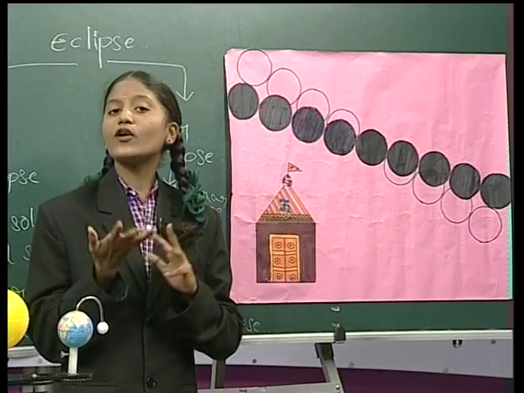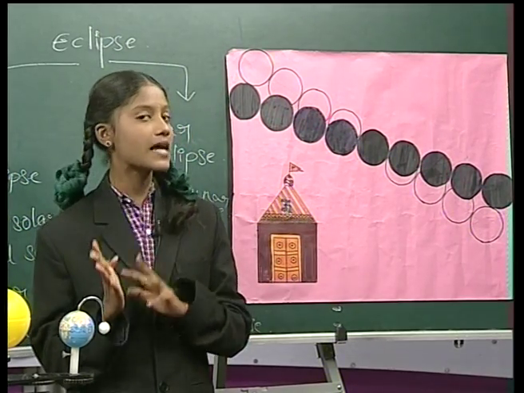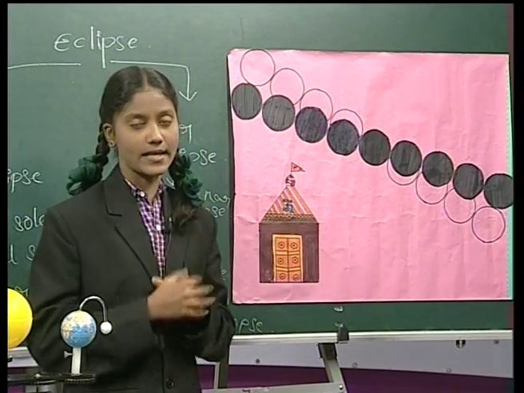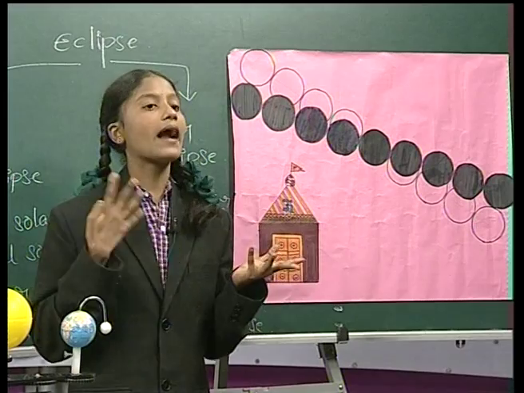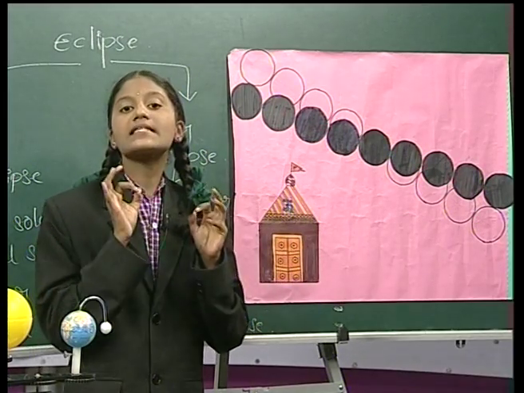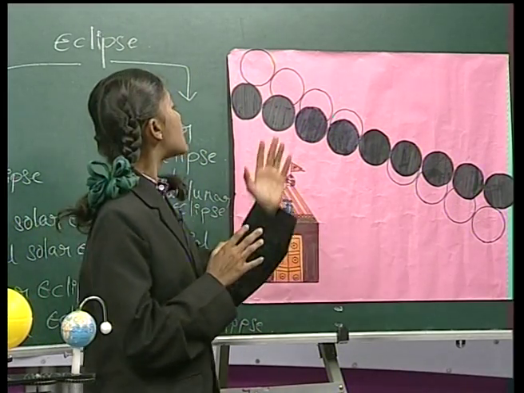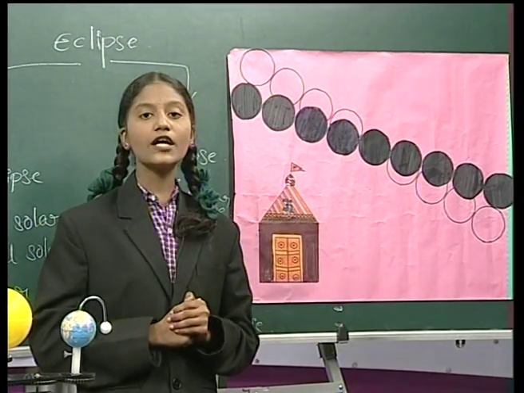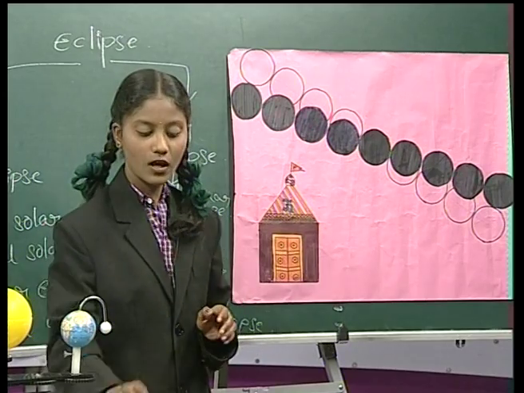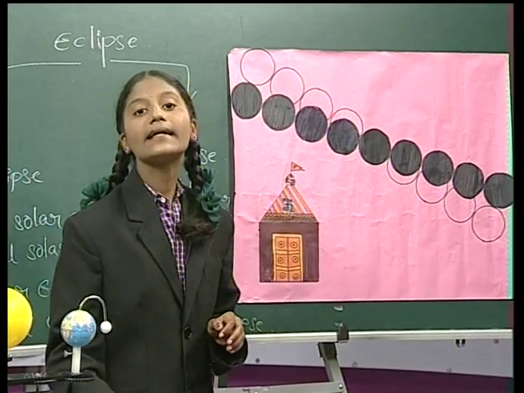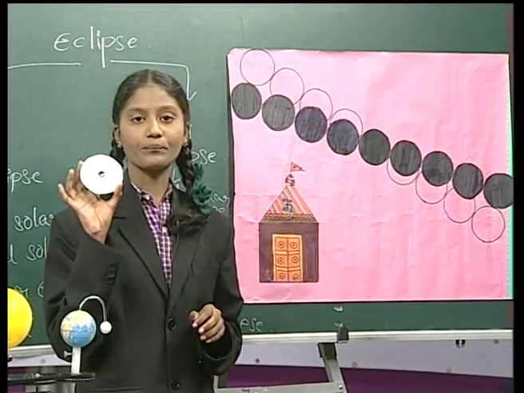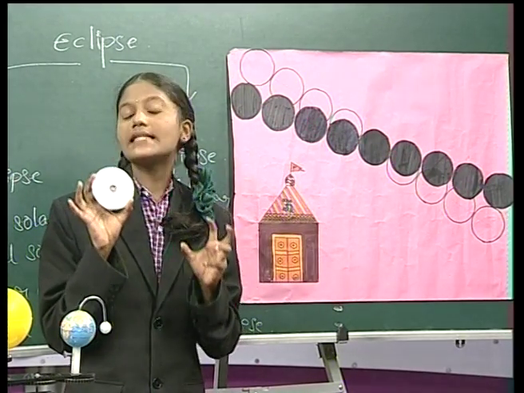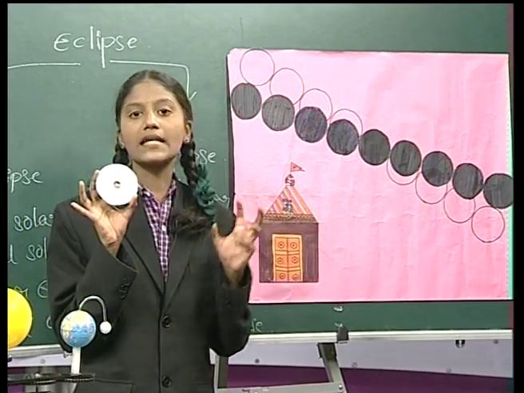Friends, can you draw the lines tracing the paths of the sun and moon? Okay, make two discs, one white and another black, of the same size as the sun and moon in the figure. So we shall now find the centers of the sun and moon. So friends, to do this, take the white disc which we have made and place it exactly on the white portion of the circles.